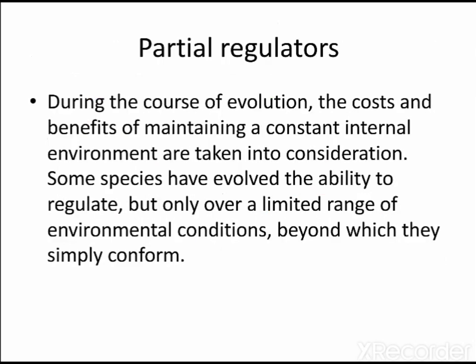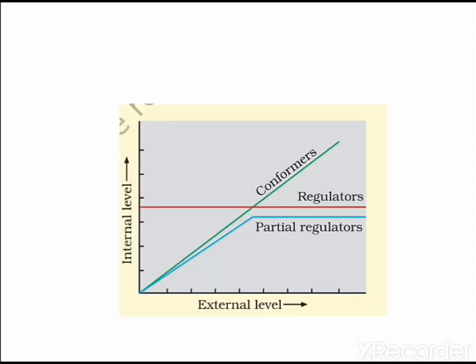Now let us take the second case, that is the organisms which have a volume which is greater as compared to the surface area. In these organisms, they will try to conform, but after a particular limit they will try to regulate. So for a particular duration of time they will conform, and after that they will try to regulate. That is why they are known as partial regulators.